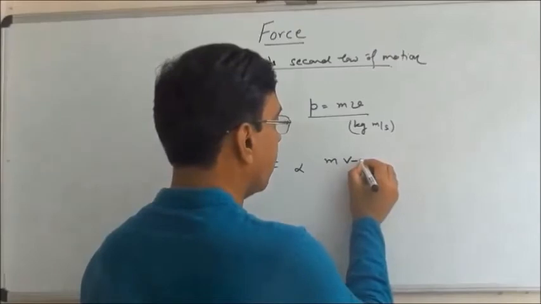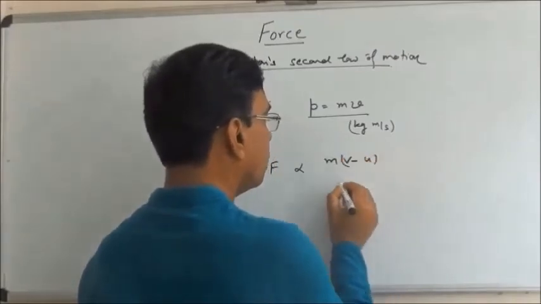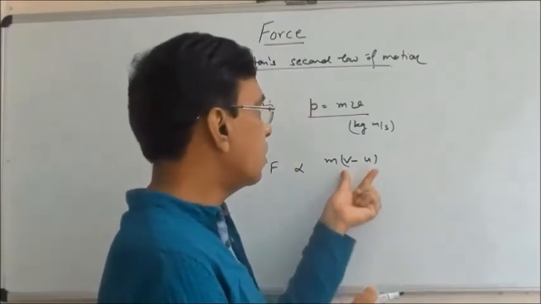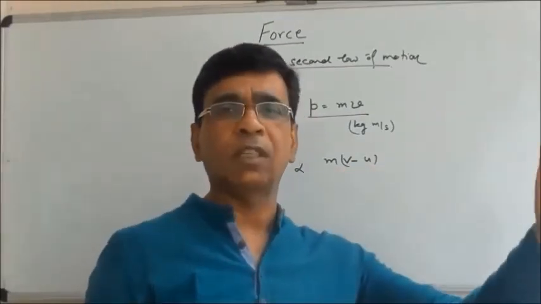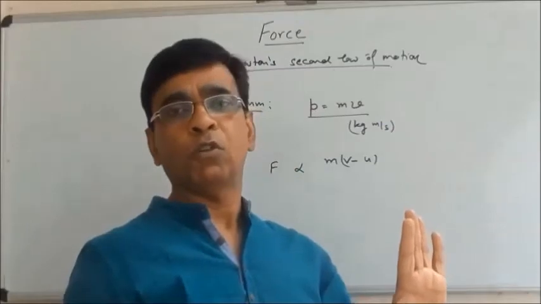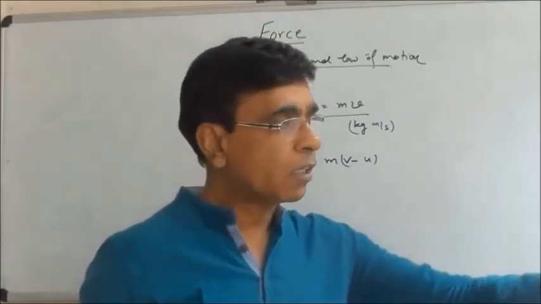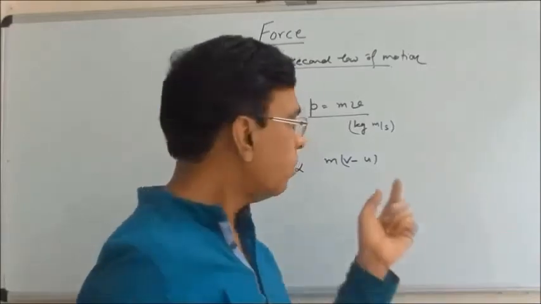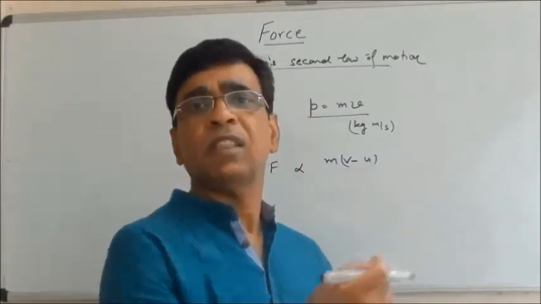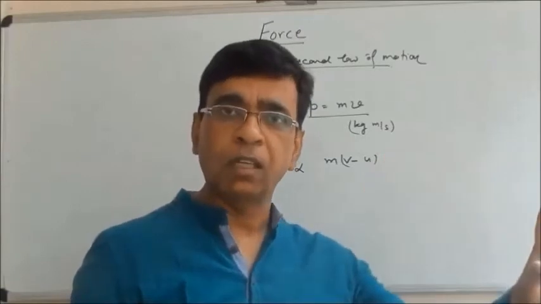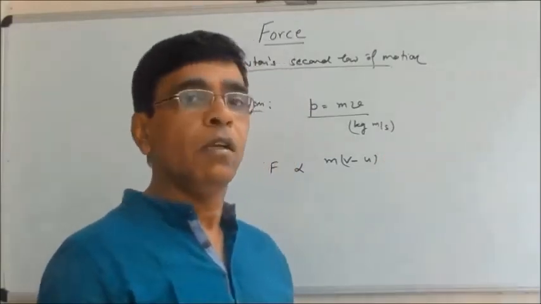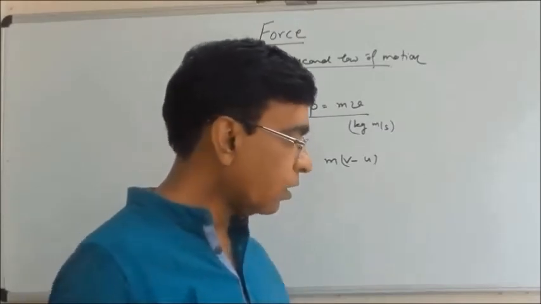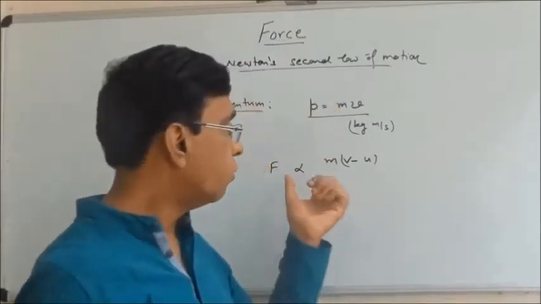And you are stopping it. Final velocity is 0 or it may not be. Even if you want to decrease, I am taking a general expression. We can write that initial velocity it has, say v, and finally you want to stop it. Or it has a certain speed, say 5 km per hour, you want to make it 3 or 4. So it depends on how much is the change in speed that you want to bring, even if the mass is the same. Now, again, the third factor that will decide the amount of force that you are applying.